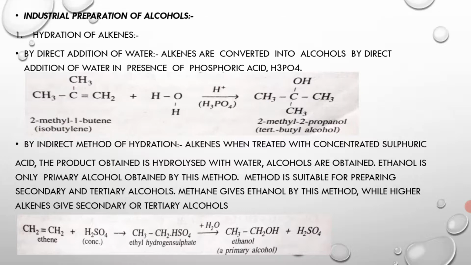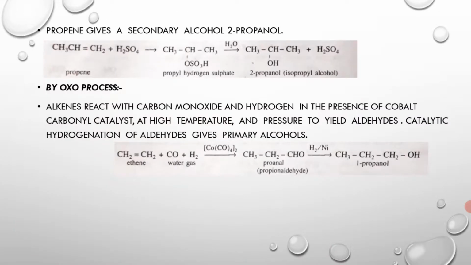Similarly, propene gives a secondary alcohol, that is 2-propanol. Here propene, on treatment with sulfuric acid, gives an addition product, propyl hydrogen sulfate, which on further hydrolysis with water gives the alcohol 2-propanol, isopropyl alcohol, a secondary alcohol, and sulfuric acid.